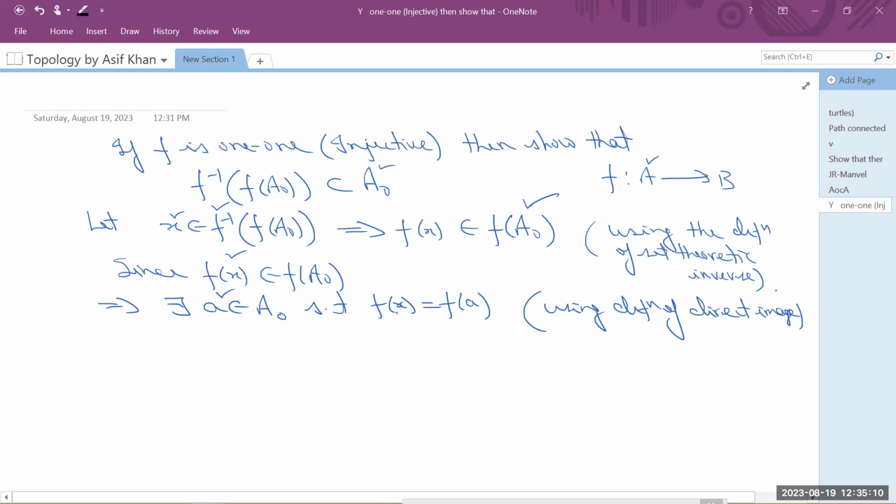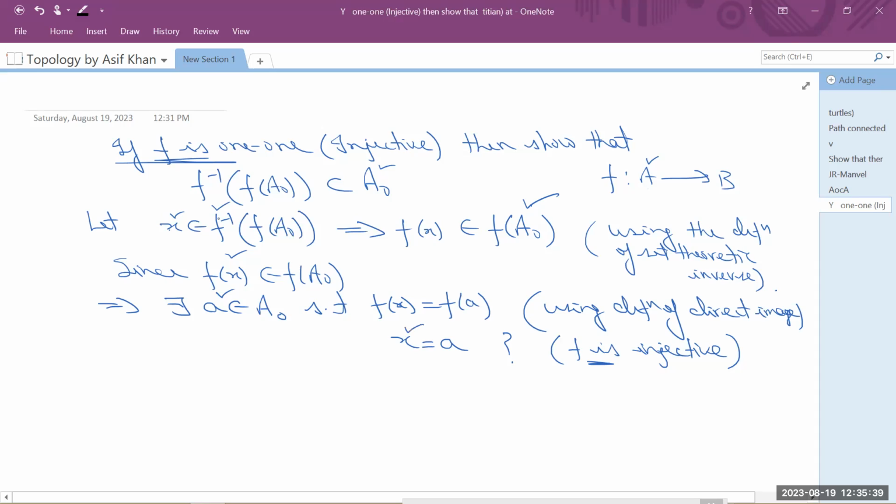Now, under what condition can I write, from f of x equal to f of a, that x equals a? From f of x equal to f of a, one can write x equal to a only when f is injective. In general, one cannot write this. So if f is injective, as per our assumption, from f of x equal to f of a, we can write x equal to a.